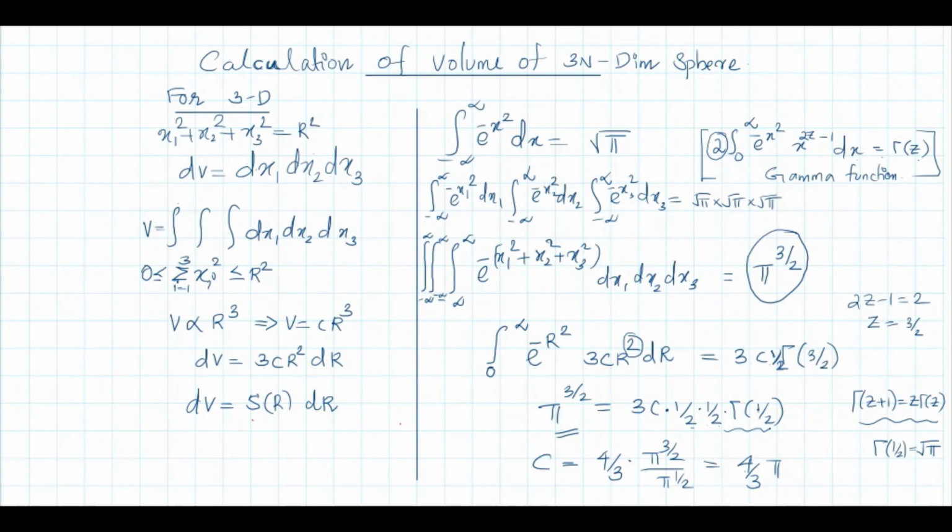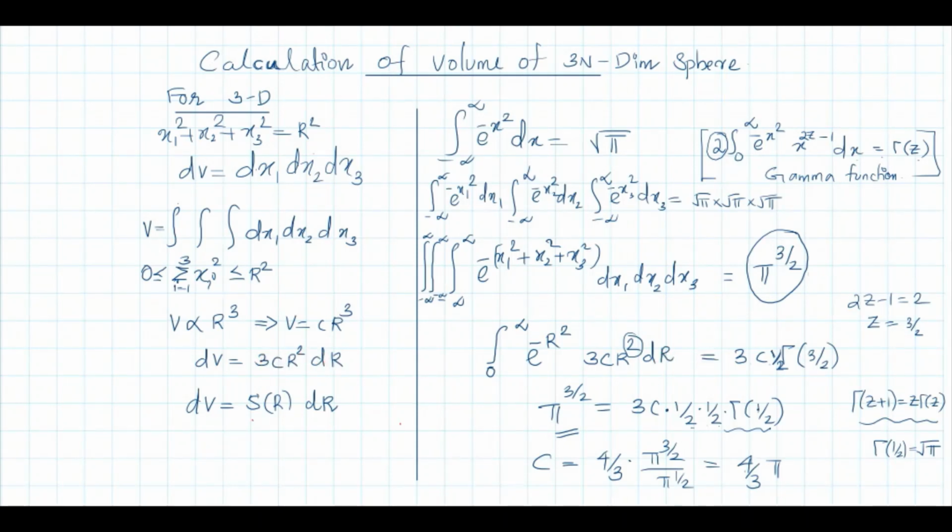That is equal to the right hand side, pi raised to 3 by 2. But what is this x1 square plus x2 square plus x3 square? It is nothing but r square. So that is e raised to minus r square. Now instead of doing all these integrals over dx1 dx2 dx3, you can take this volume dV and have only a single integration variable, and that variable will vary from 0 to infinity. If you are taking x1, x2, x3 in the limit minus infinity to infinity, for getting that limit, this r should vary from 0 to infinity. So 0 to infinity e raised to minus r square into this volume element, 3c r square dr.